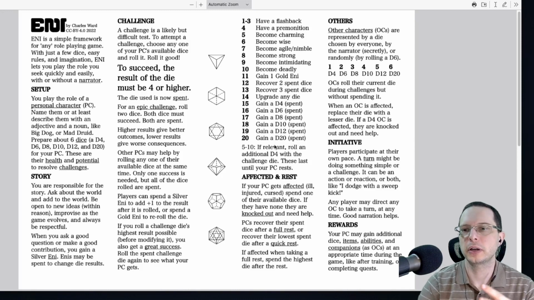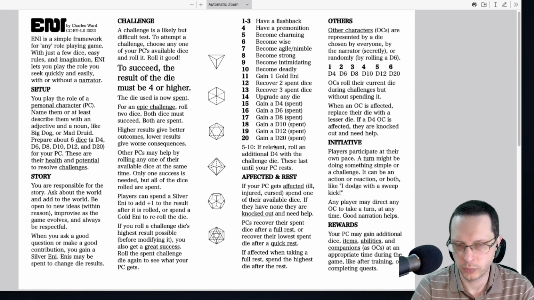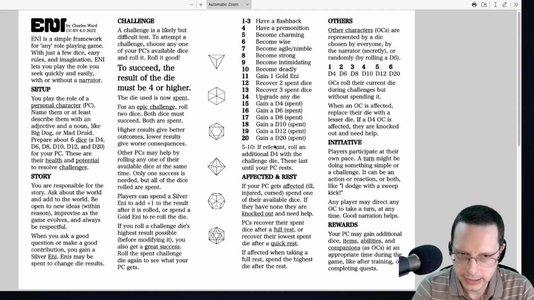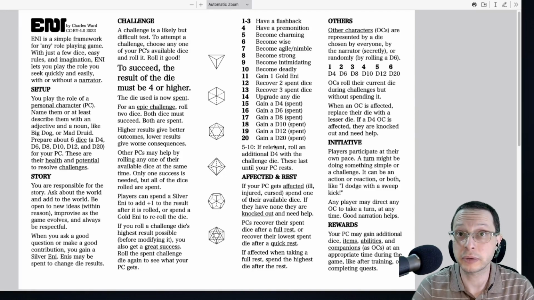There are two other major elements that might be important to discuss when we're taking a look at challenges, and that is that each character can have points that they can spend to do certain things. These are separated into silver ENIs and gold ENIs. Gold ENIs are basically points. They're essentially a type of story point that allows you to re-roll a die.